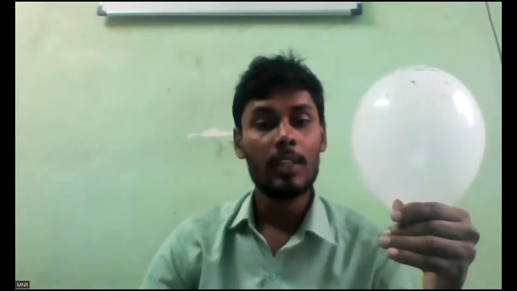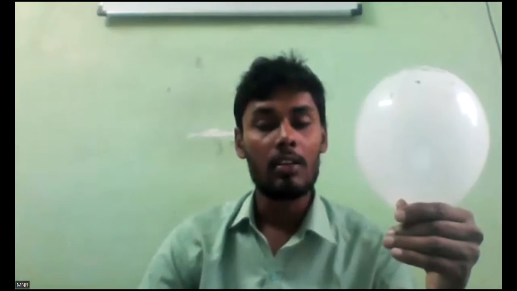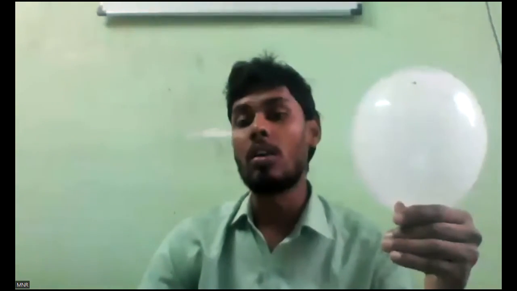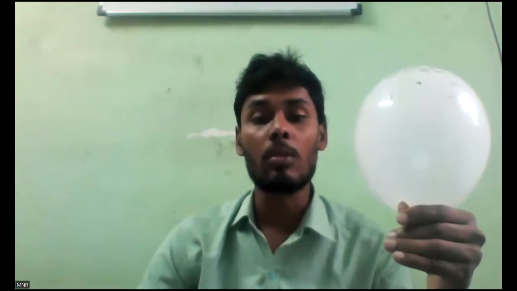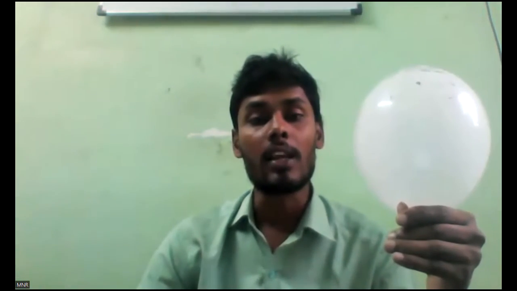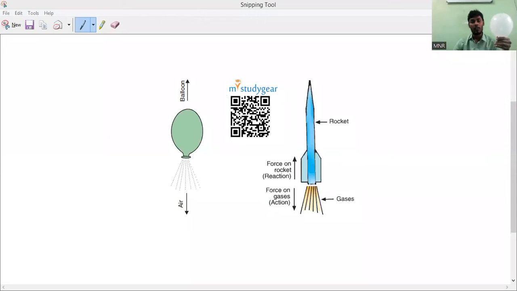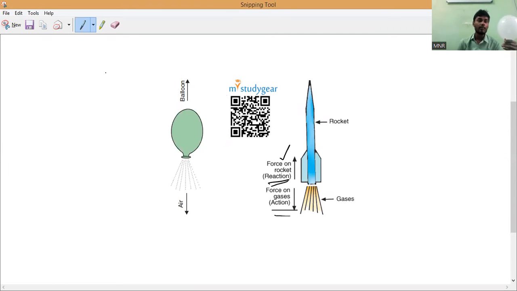Everybody, have they given the balloon and rocket or not? Yes or no? So the engine of the rocket will be at the bottom. It will release a huge amount of hot gases. When the gases are moving in the downward direction, then what will happen? Here, see, the force on gases is called action, and the force on the rocket, what do we call it, guys? We call that reaction. So that is why the rocket will fly up.